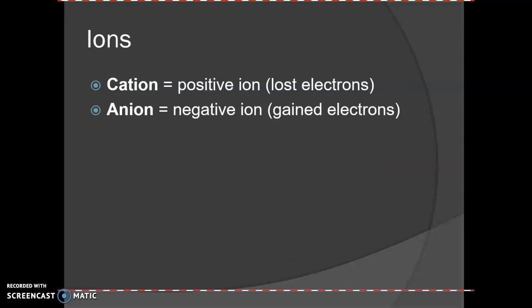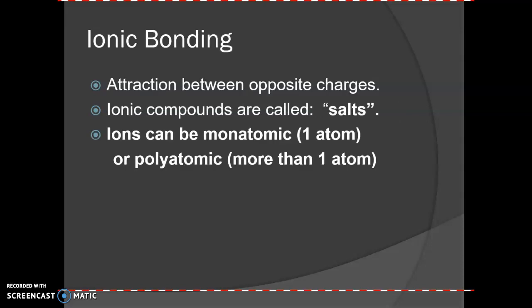These are some vocab words. Cation means positive. Don't say it cation or cation. And anion means negative. And the way I remember that is just look for that lowercase t. It looks like a plus sign. When they attract, it's just an interaction between opposite charges. And the ionic compounds are often called salts.